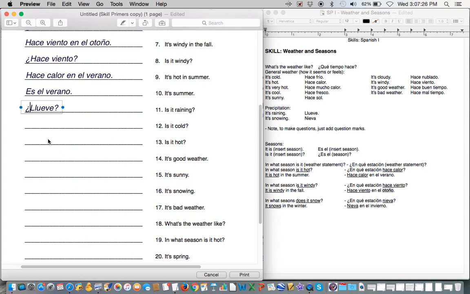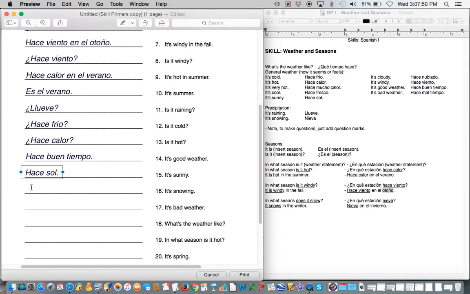And number 12 here. Is it cold? Hace frío. Is it hot? Hace calor. It's good weather. Hace buen tiempo. Number 15. It's sunny. Hace sol.